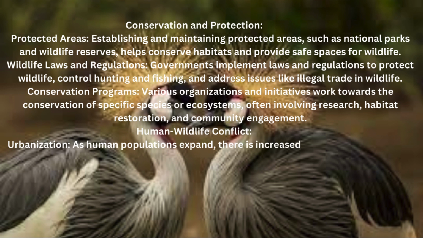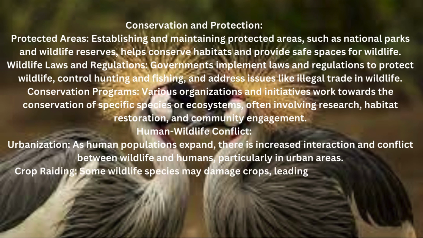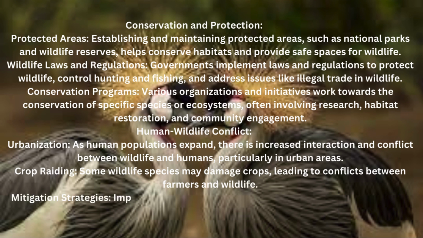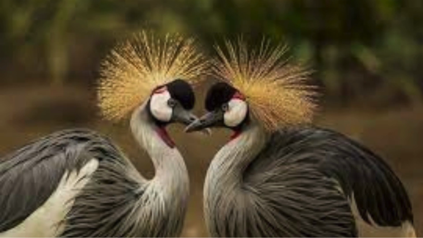Human-wildlife conflict. Urbanization. As human populations expand, there is increased interaction and conflict between wildlife and humans, particularly in urban areas. Crop raiding. Some wildlife species may damage crops, leading to conflicts between farmers and wildlife. Mitigation strategies. Implementing measures to mitigate conflicts, such as the use of deterrence, habitat management, and community education.